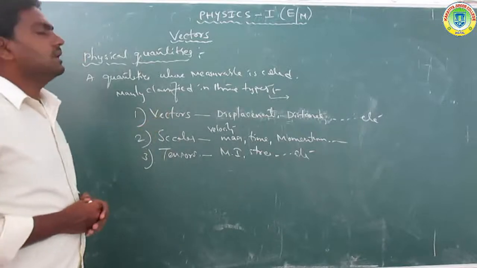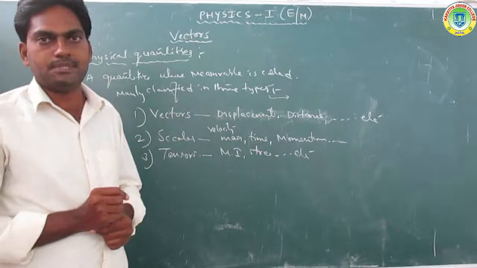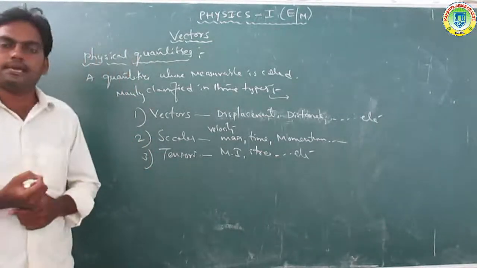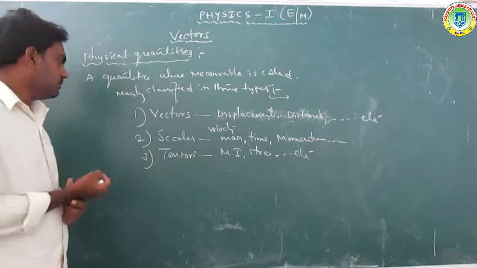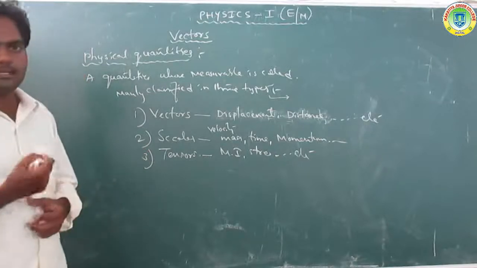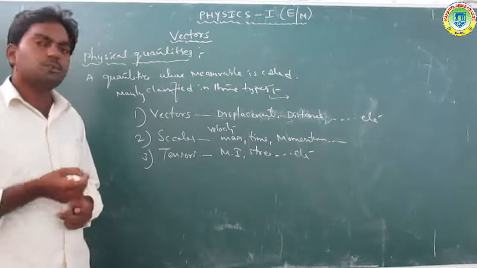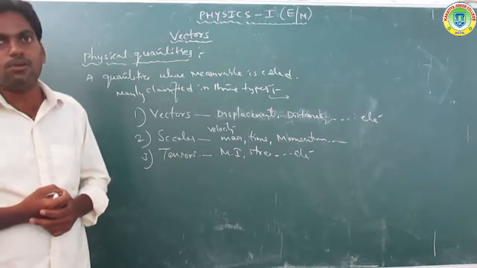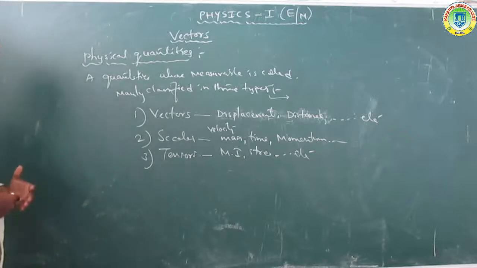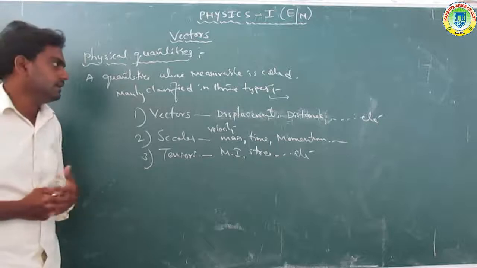Physical quantities are mainly classified into three types. The first one is vectors, the second one is scalars, and the third one is tensors. So what are vectors, what are scalars, and what are tensors? Today we discuss these three.